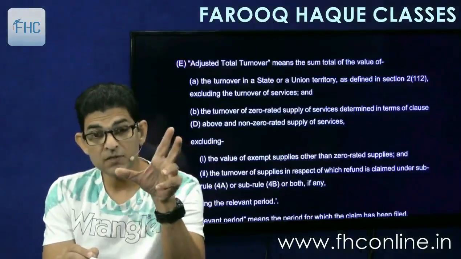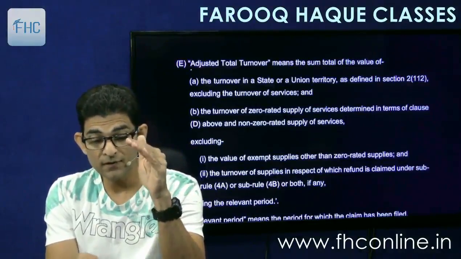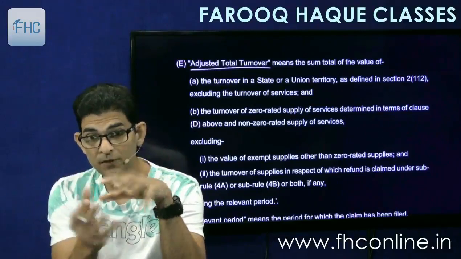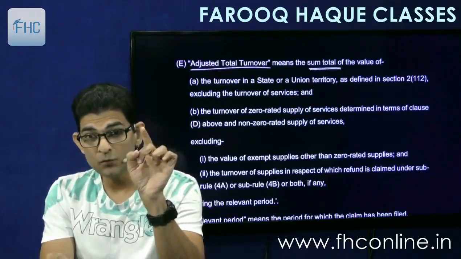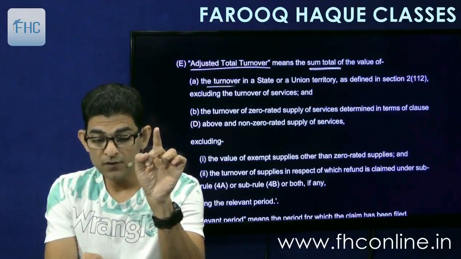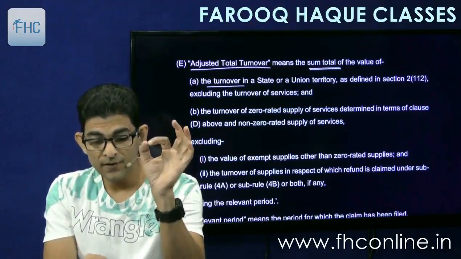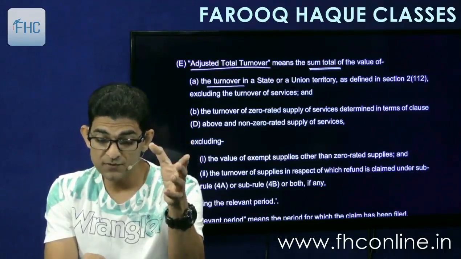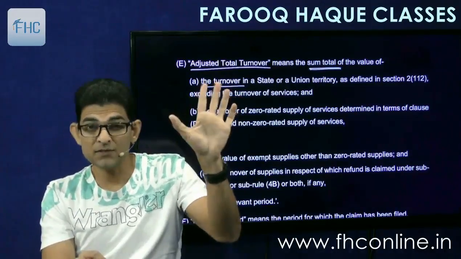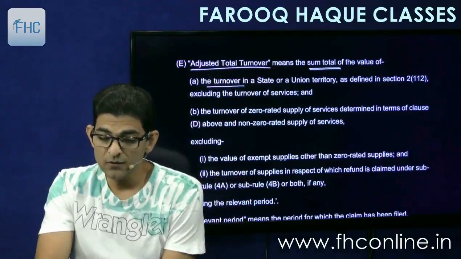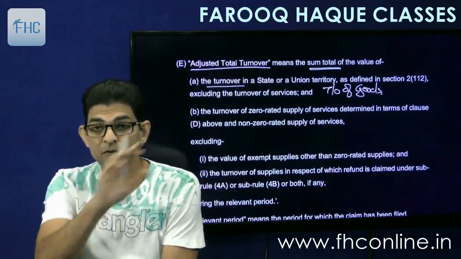Then the next definition is adjusted total turnover, which will take in the denominator, right? So this means the sum total of the value of the turnover in a state or union territory as defined in 2112, excluding the turnover of services. So it says take total turnover excluding the services, means in clause A you are going to take the turnover of goods. So first we'll take turnover of goods,